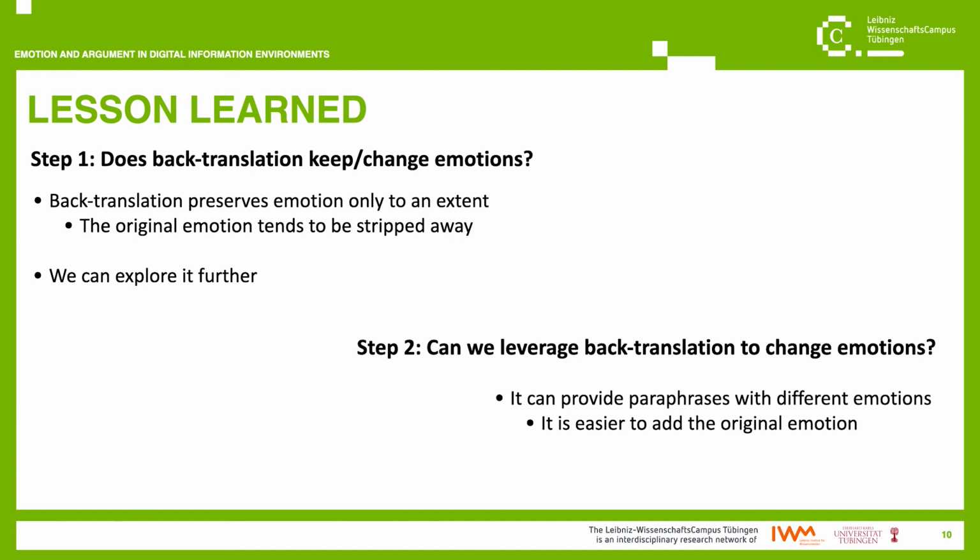That is, the emotion style we want to give to the text. Still, among those paraphrases, we are more likely to find one that enhances the original input emotion, rather than finding one with a completely different emotion connotation. This suggests that it is possible to use back translation to simultaneously preserve content and modify emotions, but there is still room for further exploration.